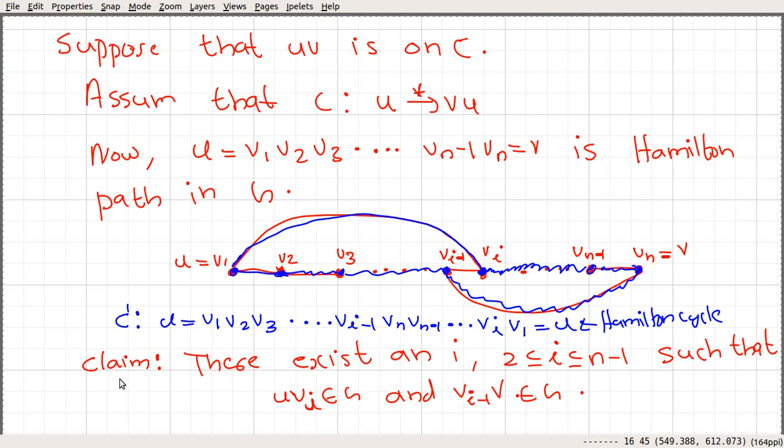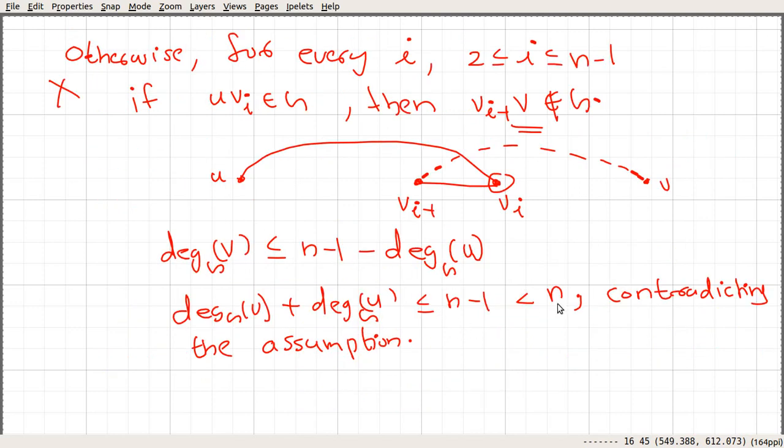Since this claim holds, we have a situation something like this. There will be an edge between u and vi for some i between 2 and n−1, both inclusive, and between vi−1 and v. If that is not the case, then we will arrive at a contradiction.